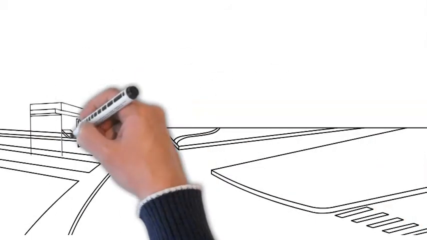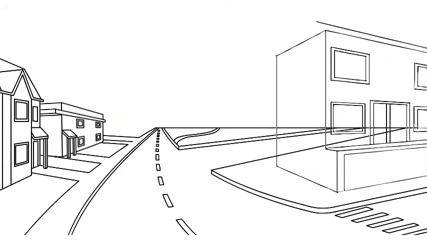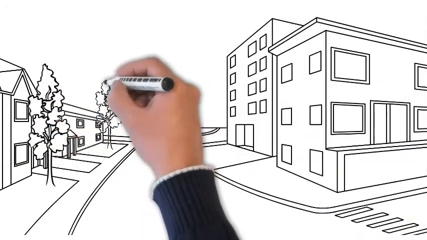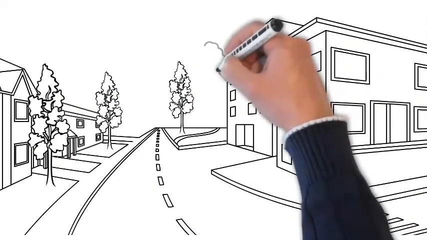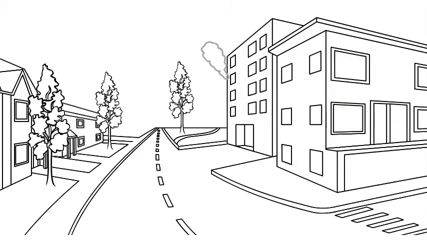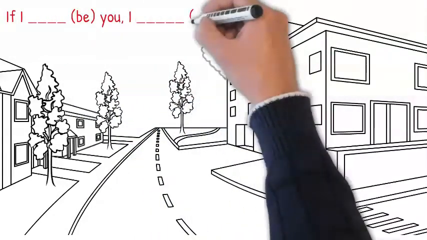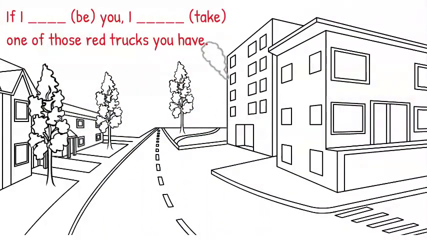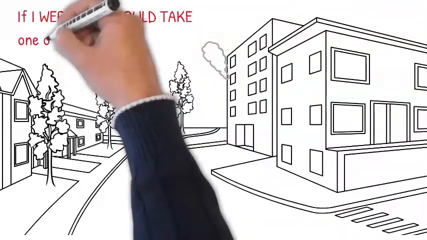When I say if, you try to continue the rest of the conditional. A boy was alone in his family's apartment when he saw smoke coming from the apartment below them. He called the fire department to tell them about the smoke. The person at the fire department asked, "How do we get to your building?" The boy answered, "If..." The boy said, "If I were you, I would take one of those red trucks you have."